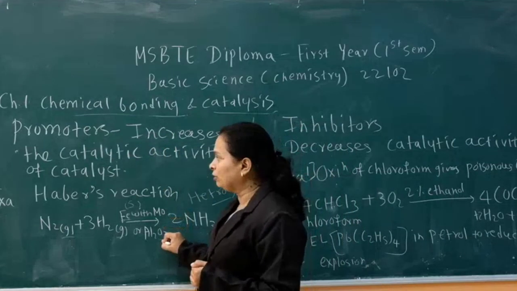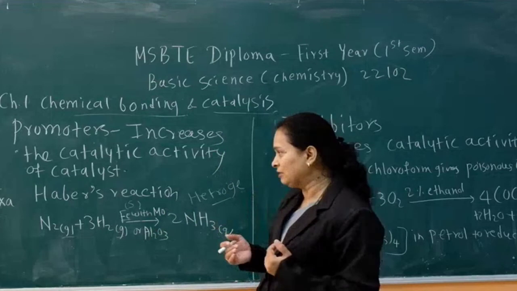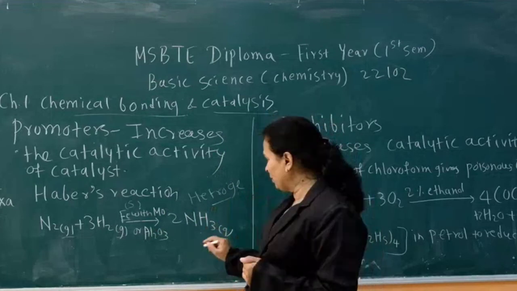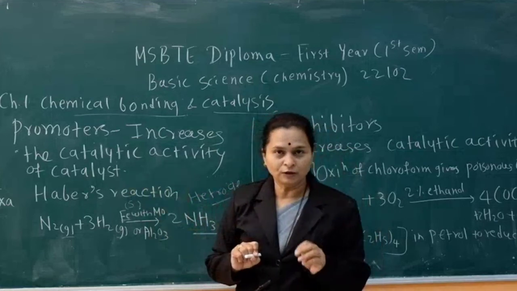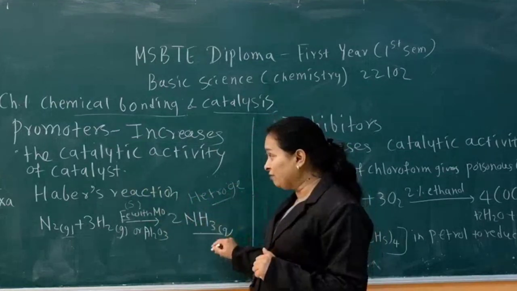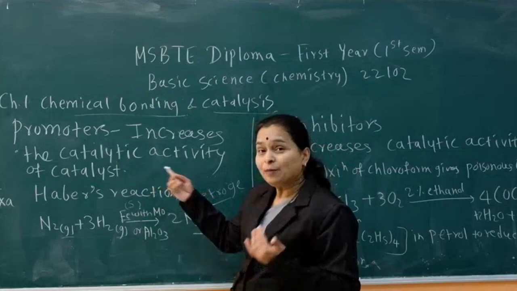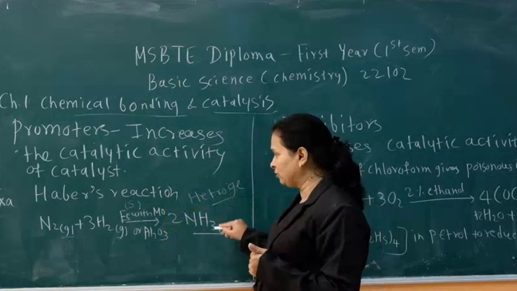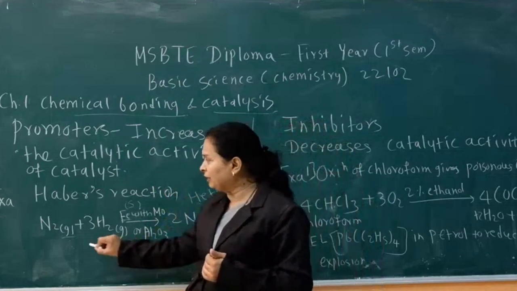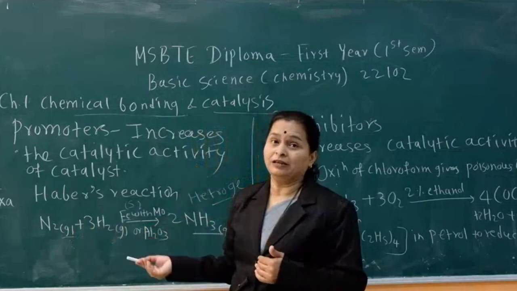On the basis of this reaction, many MCQs are asked. First one is, which process is used for manufacturing of ammonia gas? Haber's process is used for manufacturing of ammonia. Next, this reaction is given and which type of catalysis is it?